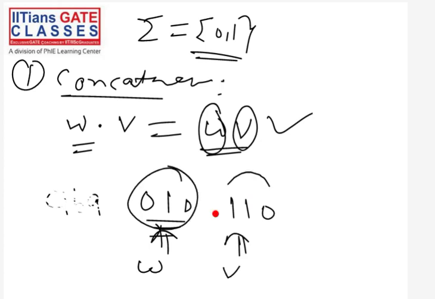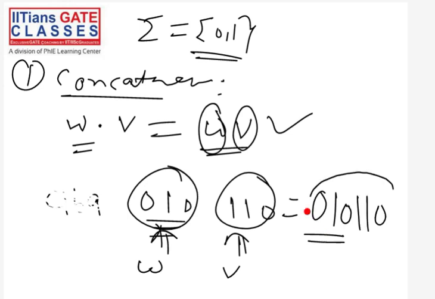Now if you want to concatenate w dot v, then write w and then append v. So this is our w dot v. This is a very simple operation. Now remember this is w dot v.